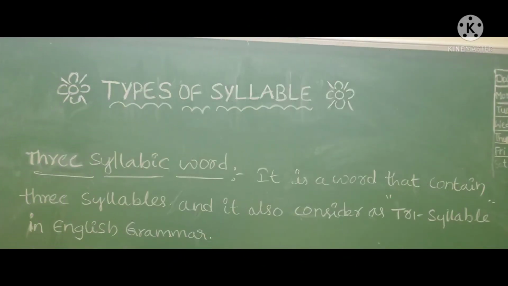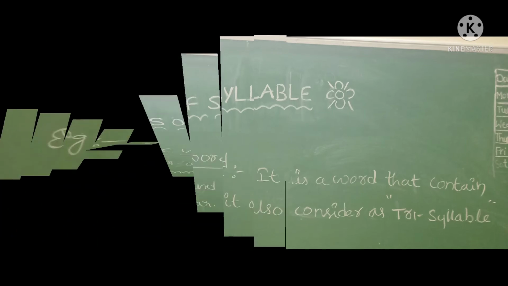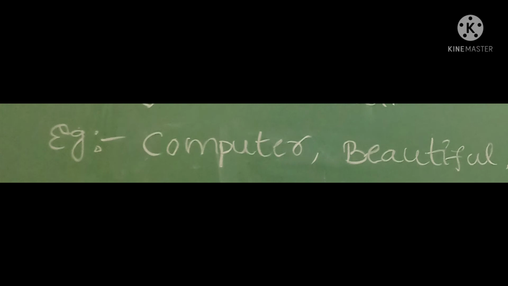Let us have a look into the third one. That is three-syllabic word. It is a word which has three syllables. It is also known as trisyllabic word in English grammar. Here, tri means triple or three. It means a word which is having three syllables is called a trisyllabic word in English grammar. Examples: computer, beautiful.